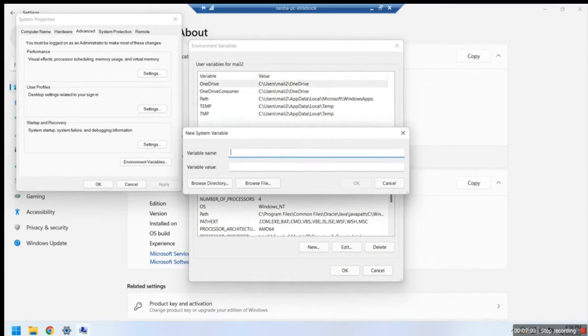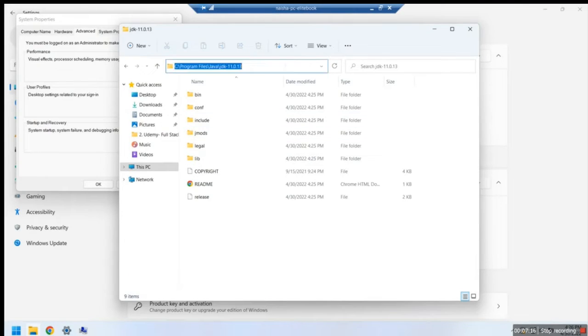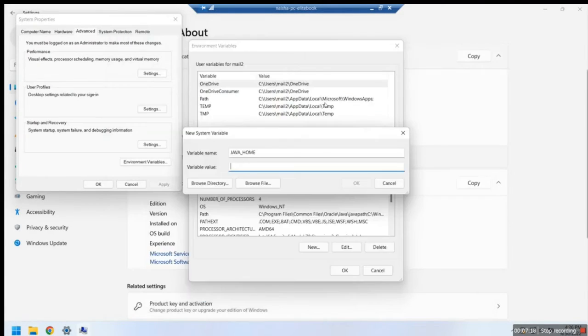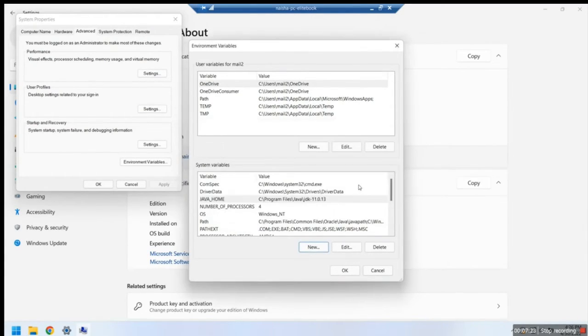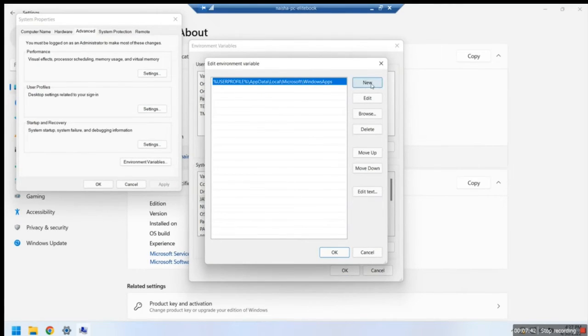Under the system variables, click on new and add a variable with name JAVA_HOME and value as the JDK folder location. Next, under the user variables, click on path, click on edit, and then add a new value as %JAVA_HOME%/bin.